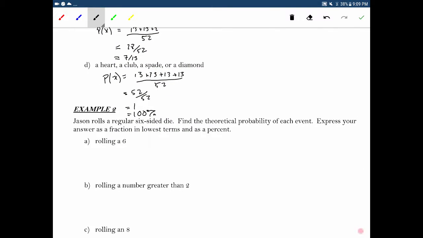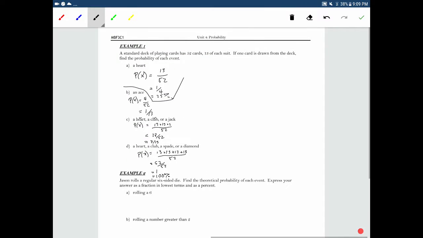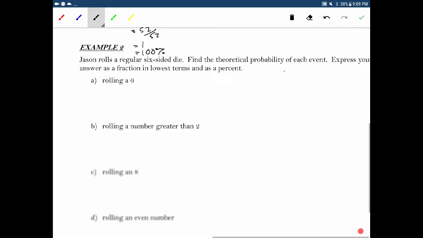So anyway, Jason rolls a regular 6-sided die. So we're going to find the theoretical probability for each event. It wants us to give it as a fraction and as a percent. I don't know, did the last one want percentages? It didn't say. Good, because I didn't do it.